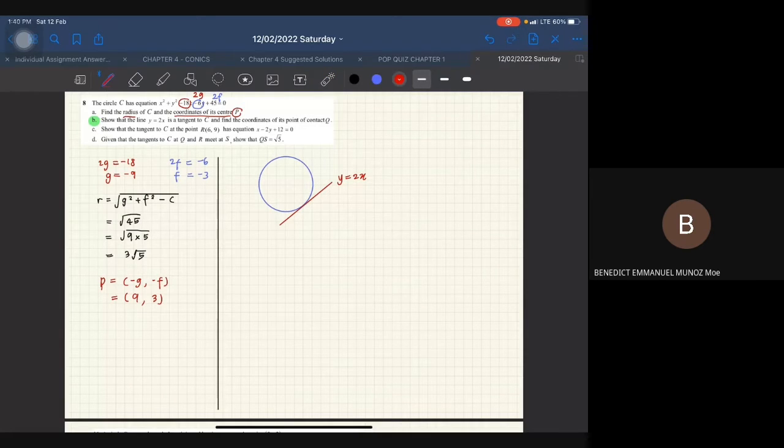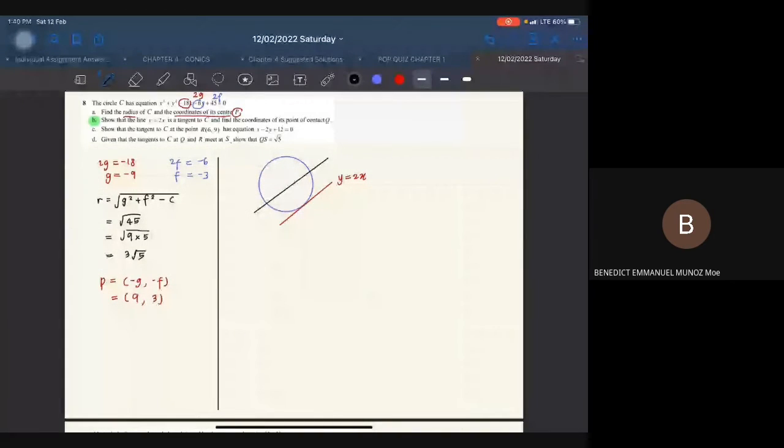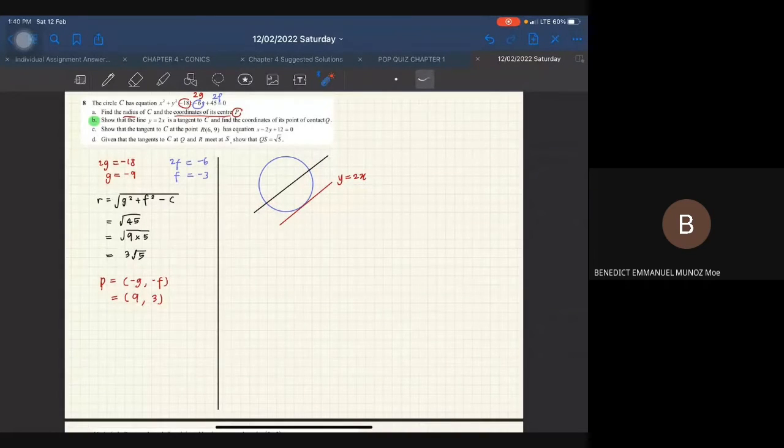Okay, so contohlah kalau awak ada satu line macam ni, dia cut through your circle. This one is not the tangent line. Okay, sebab dia potong pada dua tempat. This one over here and also this one. Okay, so bila dia cuts the circle at 2 points, so the line is not the tangent. Okay, tapi bila dia cuts at just 1 point, this is automatically our tangent. Okay, so macam mana kita nak provekan dia? So Ben cakap tadi, you need to find b square minus 4ac and it must be equal to 0.